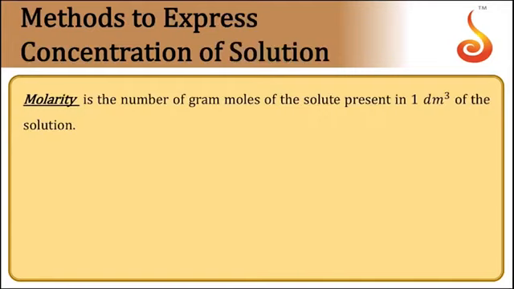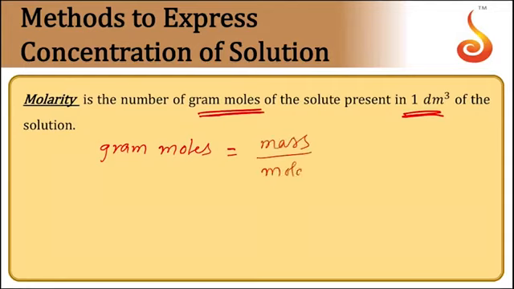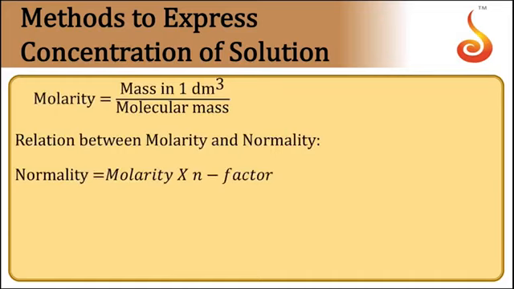Then comes molarity. Molarity is defined as the number of gram moles of solute present in 1 liter of solution. Then comes how to get the number of gram moles. Gram moles is given as mass of the substance by molar mass, which itself gives the number of gram moles. So the formula for molarity will be equal to mass of substance by molar mass, which gives the number of gram moles, and volume 1 liter. So the number of gram moles in 1 liter solution gives rise to molarity.